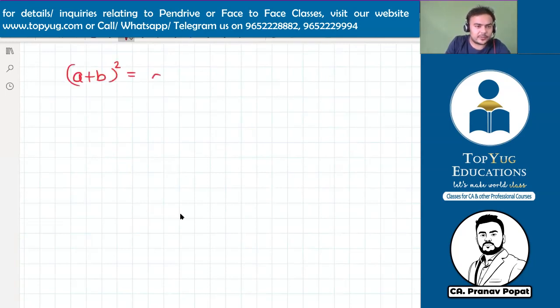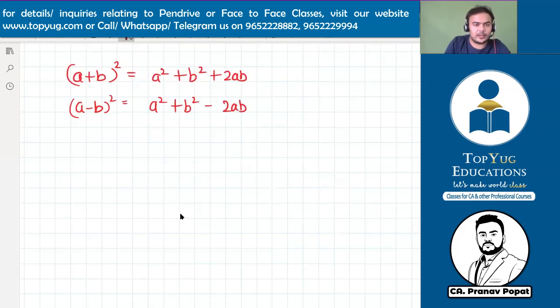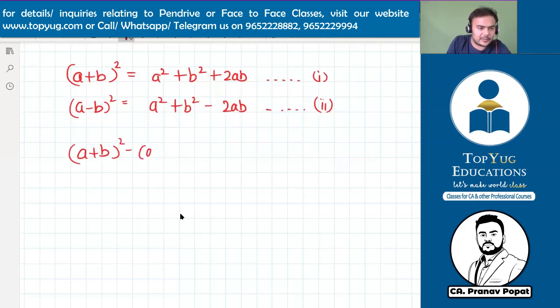Let's make some relationship. (a plus b) whole square is a square plus b square plus 2ab, and (a minus b) whole square is a square plus b square minus 2ab. Now these are two equations. I want you to do this: (a plus b) whole square minus (a minus b) whole square. Tell me the most simplified value that you can get out of this. Let's make a new formula, and this will be used in your equations chapter.